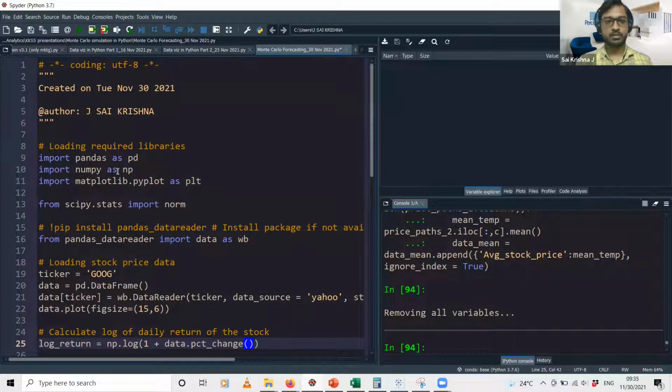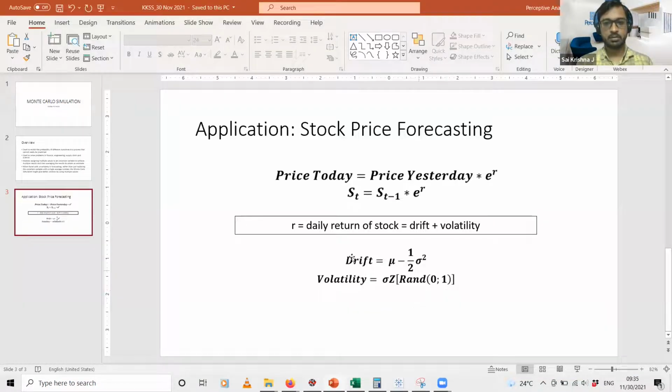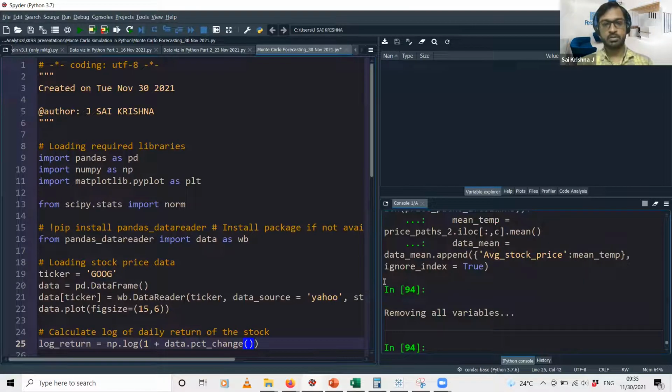And then just to see how that time series plot looks, we'll be using the matplotlib library, and we'll be generating a normal distribution because of this formula that we have here. We need to multiply that normal distribution of numbers by the standard deviation. So the function to generate a normal distribution will be imported from the SciPy library, the stats package.